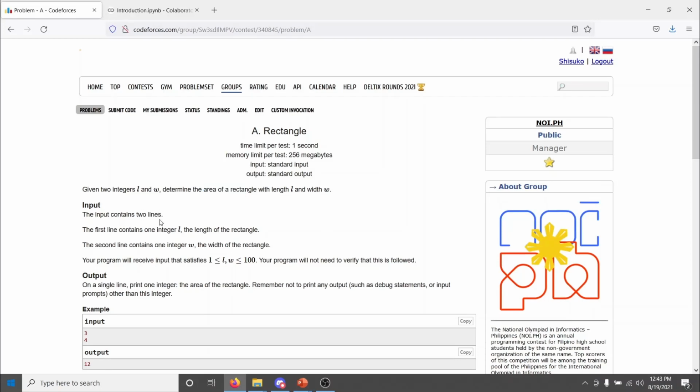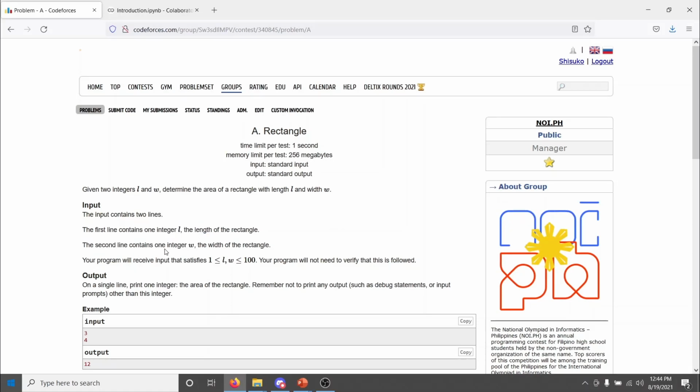Next, we have the input. Your program will read the input values from standard input, which just means use input in Python, cin in C++, etc. This section will tell you how the input is going to be formatted, which is important so that your program will know how to read it. For example, here, the length and the width are given each on their own line.